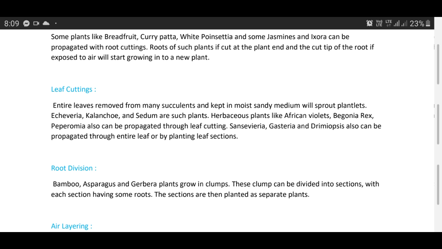Herbaceous plants like African violets, begonia rex, peperomia also can be propagated through leaf cuttings. Sansevieria, gasteria, and haworthiopsis also can be propagated through entire leaf or by planting leaf sections.